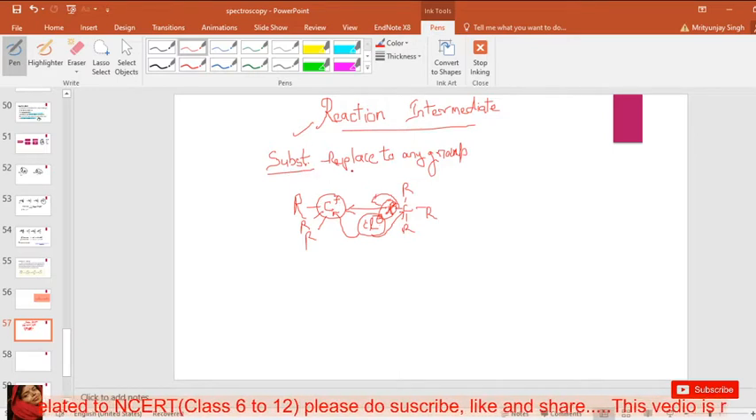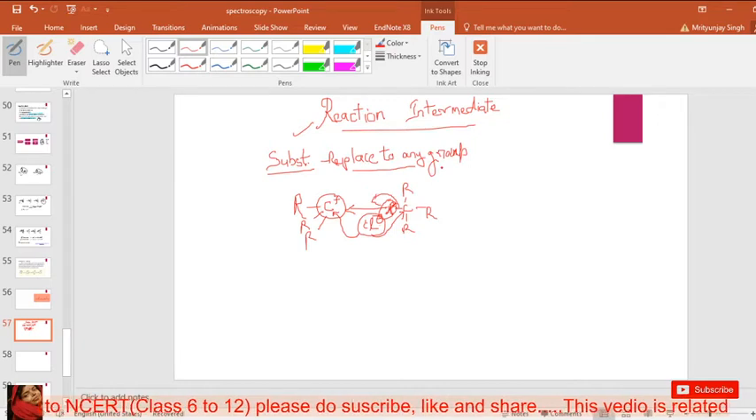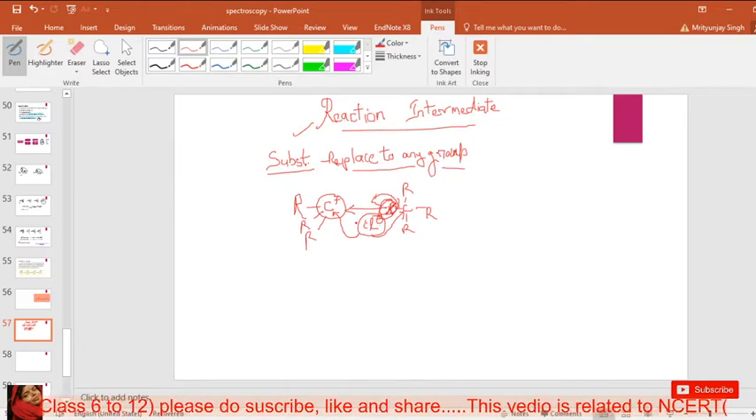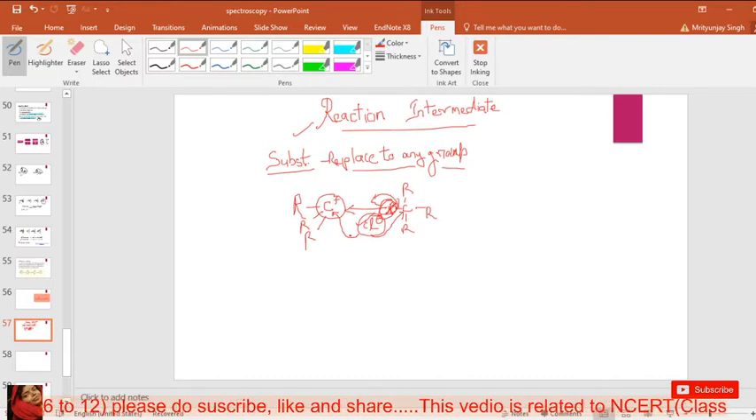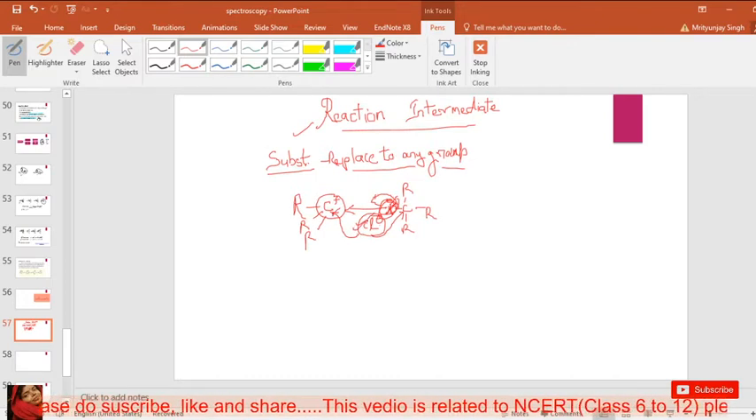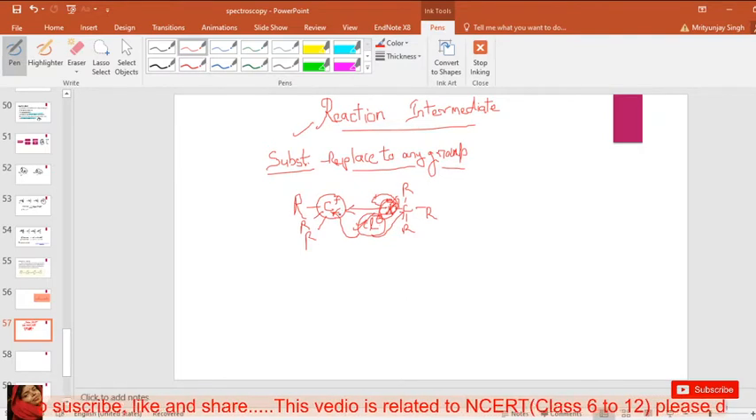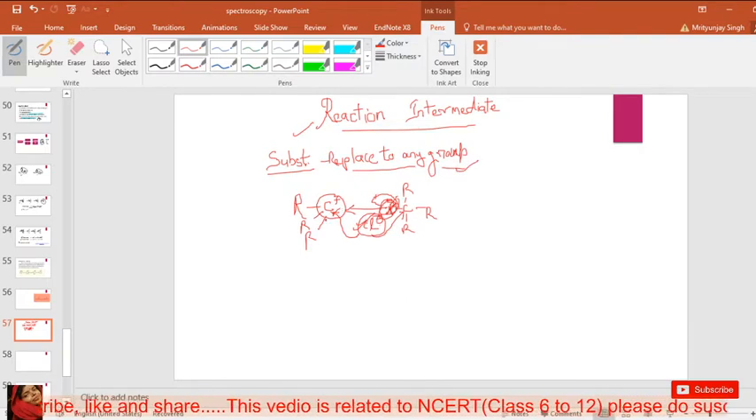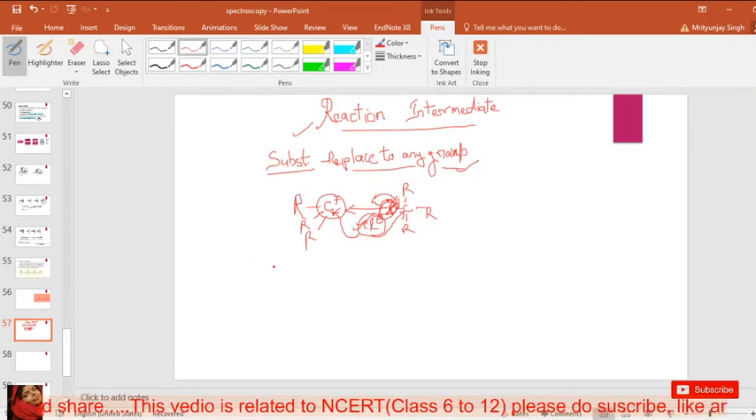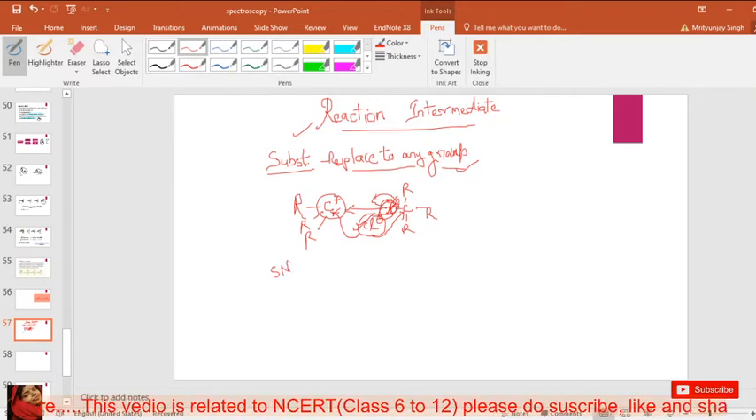It means in a substitution reaction, a group is replaced. Here this group is replaced, because another group is attaching to this position. So replacing any group is called a substitution reaction, and there are two types of substitution reactions: SN1 and SN2.